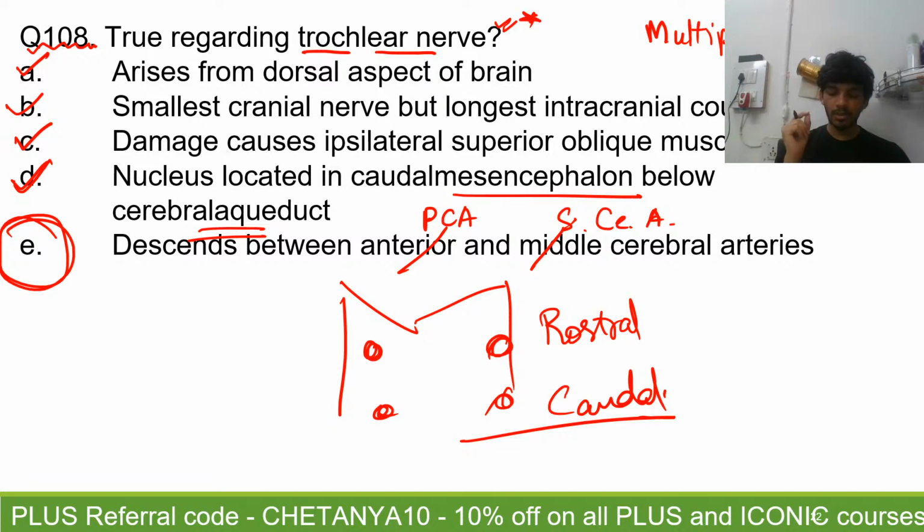I don't know why Shabnam did not include C, because C is a very clear-cut answer on the nerve supply of the trochlear nerve. It supplies the superior oblique muscle. So this question, if I want to frame it as a single answer correct, I will frame it as false regarding the trochlear nerve, and then the answer will be E. Alright.